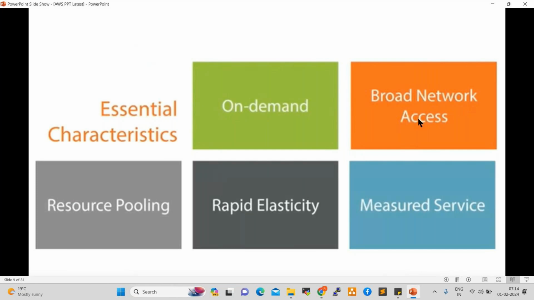The next one is broad network access. Whatever resources we are using in cloud, we can access from anywhere, from your home, from your office, from your mobile also, with proper authentication only, right? We can access the resources.